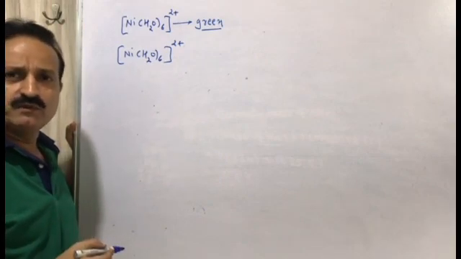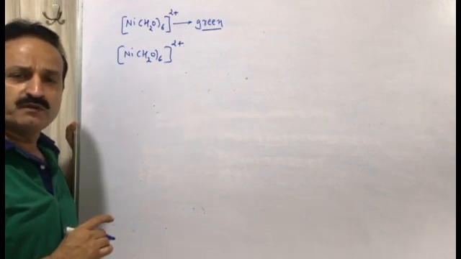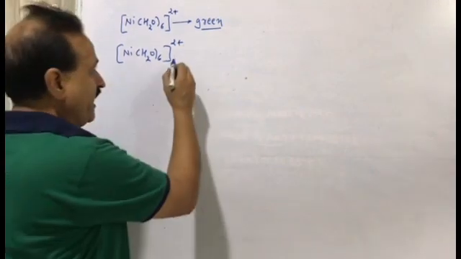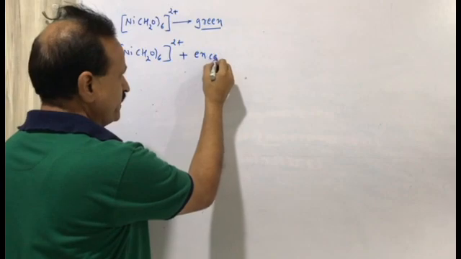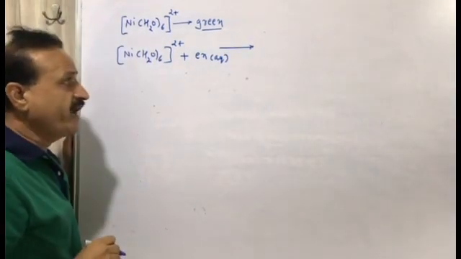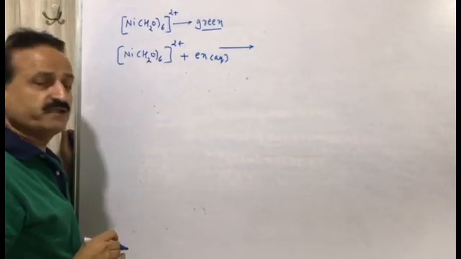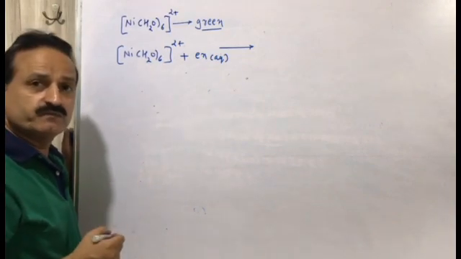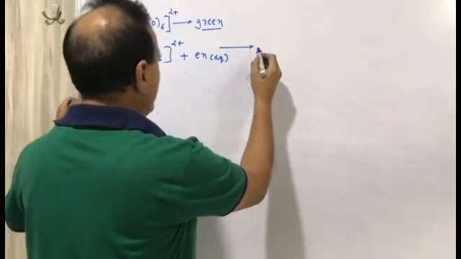Aqueous ethane-1,2-diamine reacts with this complex compound. So we add aqueous en, ethane-1,2-diamine. Then a dehydration reaction occurs, 2 molecules of H2O are released, and the didentate ligand en takes the place of 2 H2O.